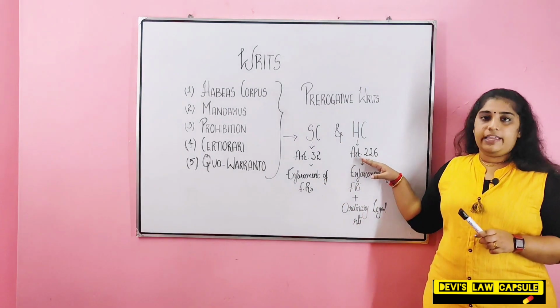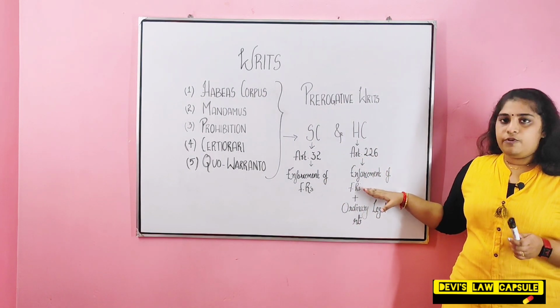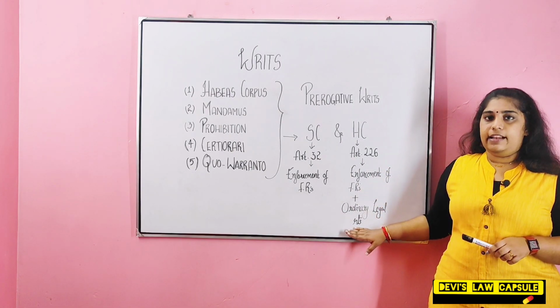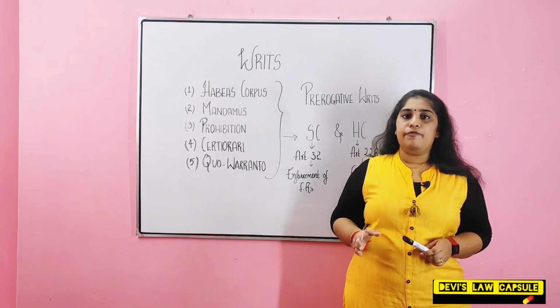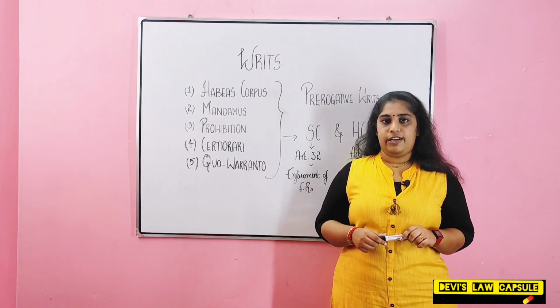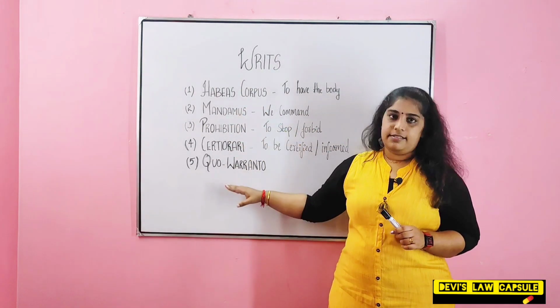Next is about High Court. That is, High Court can issue writs not only for the enforcement of fundamental rights but also for ordinary legal rights. So this is the main difference between Supreme Court and High Court with regard to the issuance of writ. Now let's see the literal meaning of all these writs.